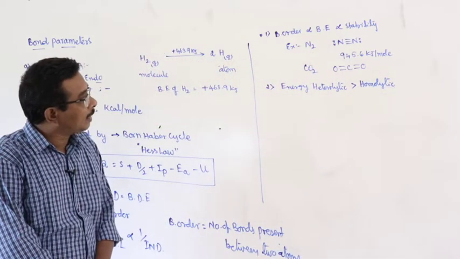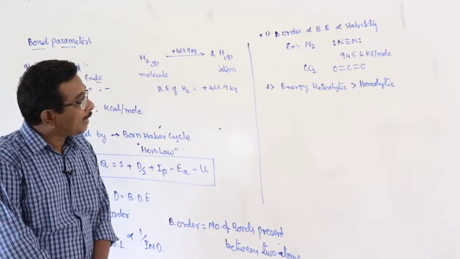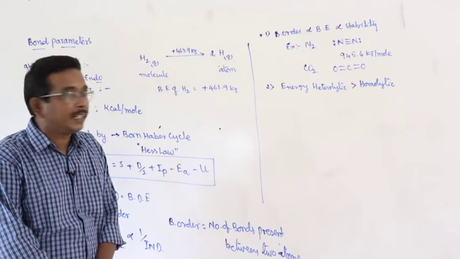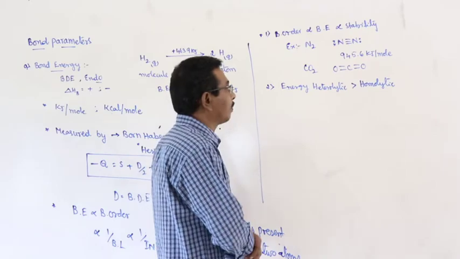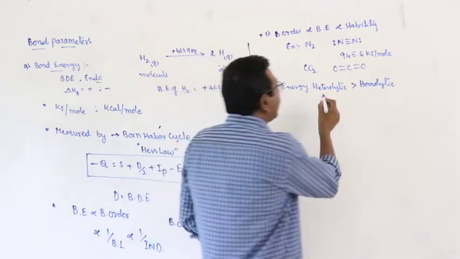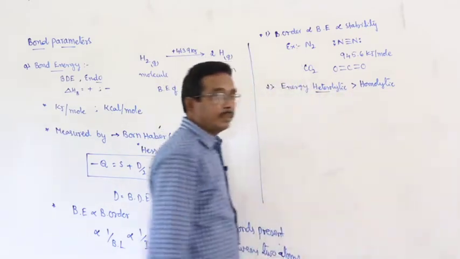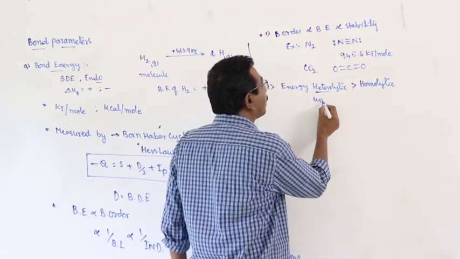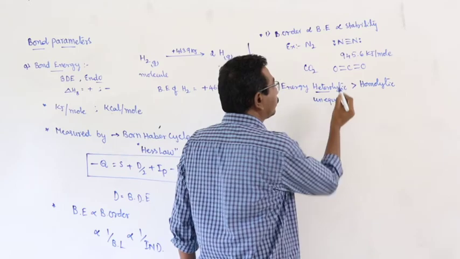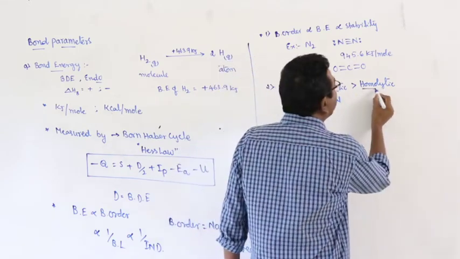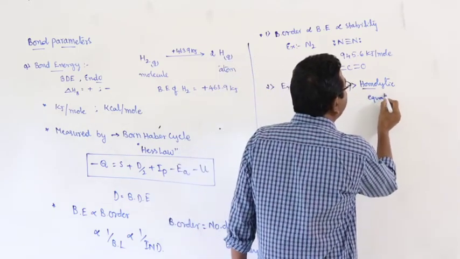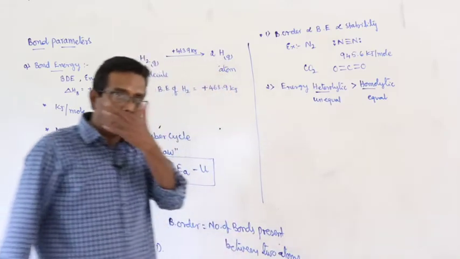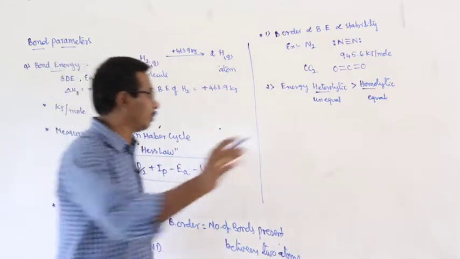Here, heterolytic cleavage means unequal sharing of the electron pair. Homolytic cleavage means equal sharing of the electron pair between the two bonded atoms.